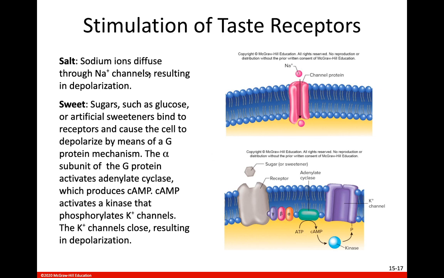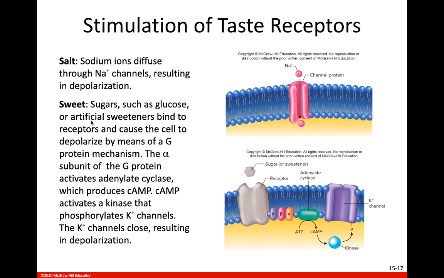If we're looking at ions such as the metal ions with our salty taste, or the hydrogen ions with our sour taste, those ions are going to go through ion channels and cause depolarization of that gustatory cell, which then releases neurotransmitters and generates an action potential in that secondary neuron.